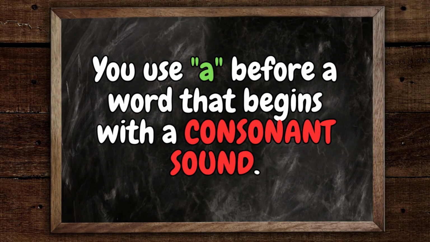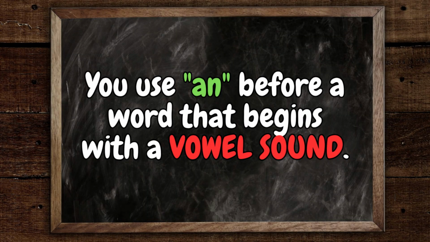So, when do we use a and when do we use an? That's a great question. So let's go look at this. So, a we use before a word that starts with a consonant sound. Remember that, sound. And we use an before a word that starts with a vowel sound. So that is very important to remember, because the most common mistake that people are making, they look at the word, they see the word starts with a vowel, and they use an. And that's not what we just heard. It's the sound of the word and not how it's spelled.